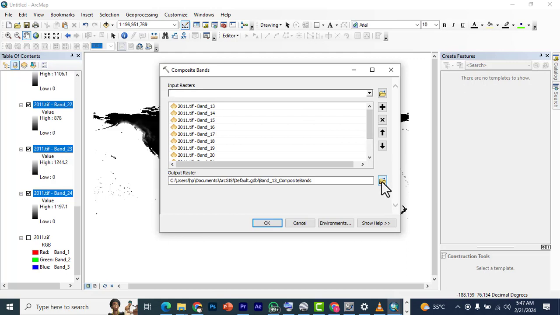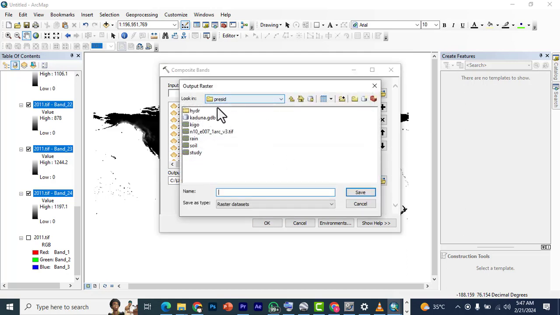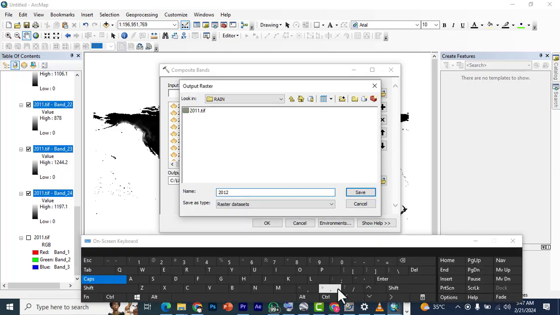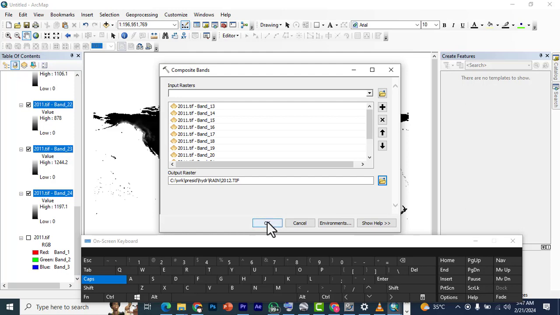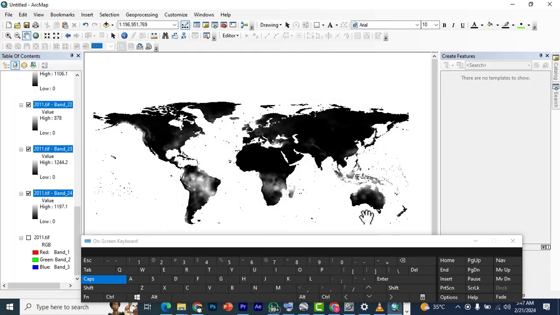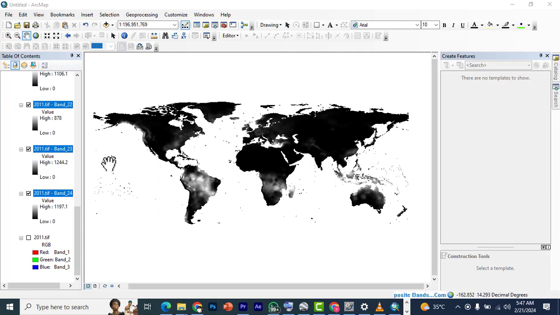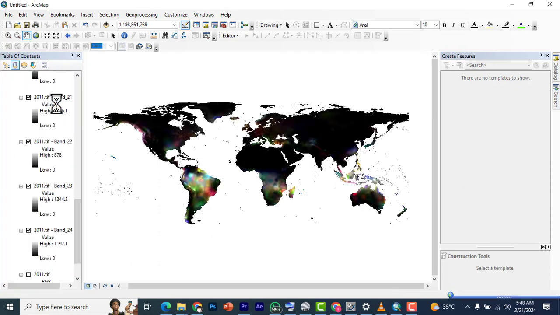Then the next step is to click on edit. I'm just going to say 12 to 12, but this will be the coverage of the months of 2012. So let's add that. With the composite done, we have the 2012 bands.